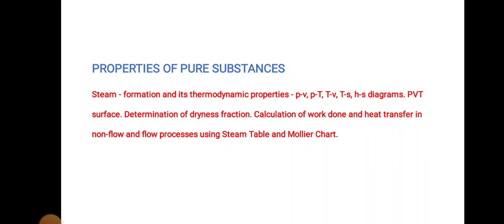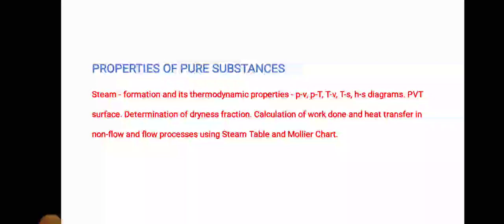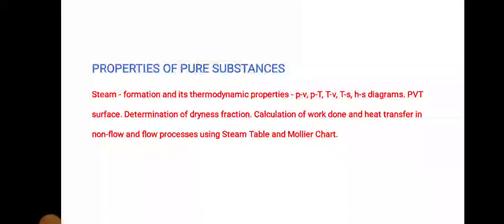So, what is the meaning of pure substance? A substance that has a fixed chemical composition throughout the system is called a pure substance. Water, hydrogen, nitrogen, and carbon monoxide, for example, are all pure substances. A pure substance can also be a mixture of various chemical elements or components as long as the mixture is homogeneous.